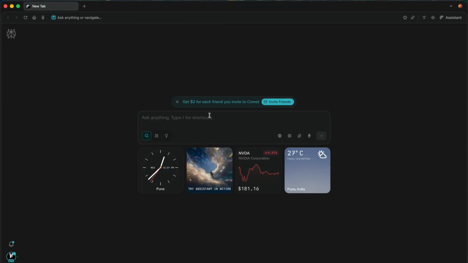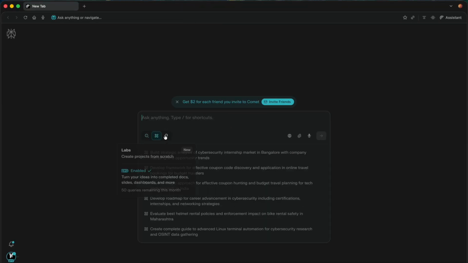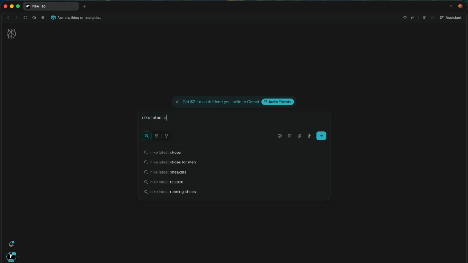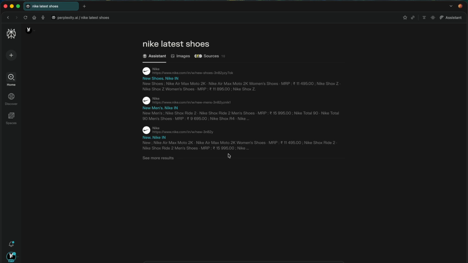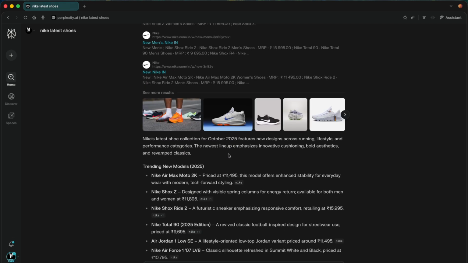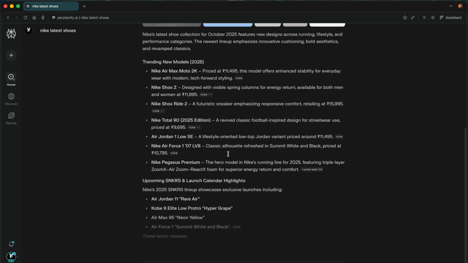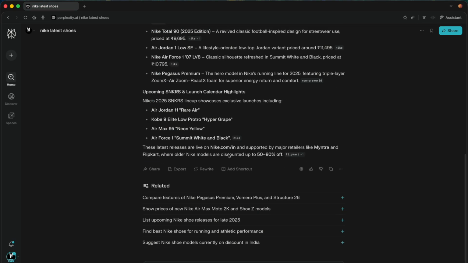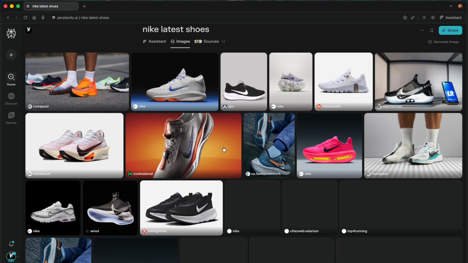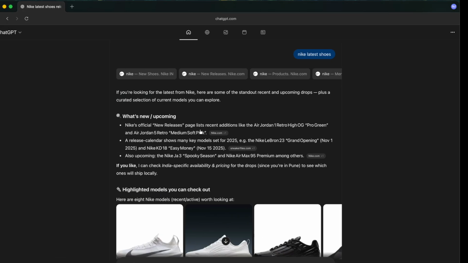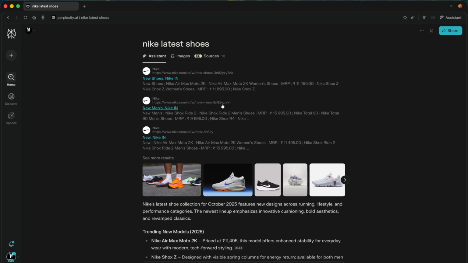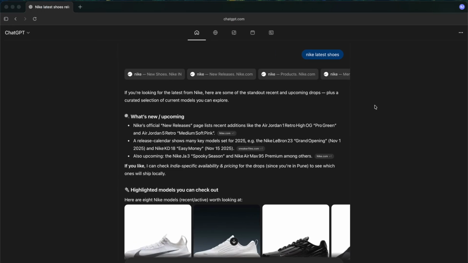If you go to Perplexity as well, they have different things. If you do a normal search like Nike latest shoes, Perplexity has its own way of showing results, but it's more like using the AI web app. It's pretty similar. You can search images here. It's basically the same thing, just a different way to present it. So both are good. Now let's test their agentic behaviors.